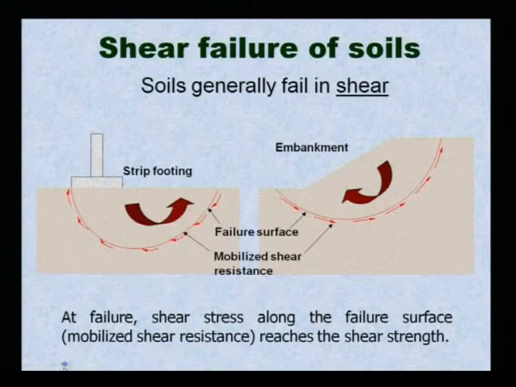Shear stress along the failure surface reaches the shear strength at failure. One definition is, shear stress along the failure surface reaches the shear strength. That means we will say that it fails when the shear stress along the failure surface reaches the shear strength.